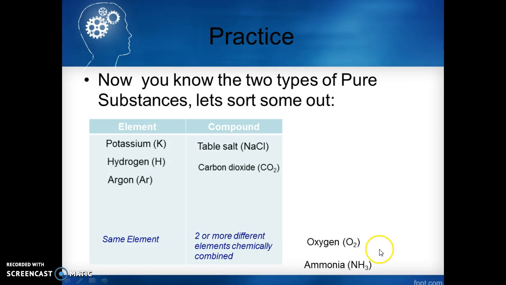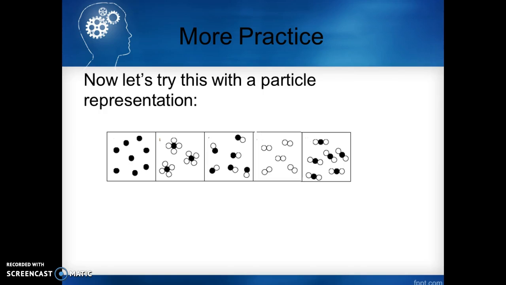Now oxygen's a little tricky. We have 2 oxygens. So is that an element or a compound? Now if you look down here at the definitions, an element is the same, versus a compound, 2 or more different elements. So oxygen indeed is an element. Ammonia, NH3, you guessed it, 2 different elements chemically combined. Well done. Okay, a little more practice.